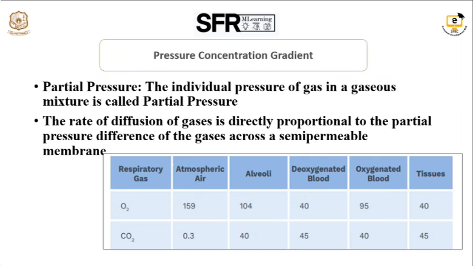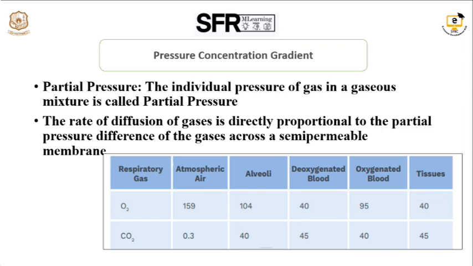Because the fresh air we inhale, which reaches the alveoli, has a partial pressure of oxygen of 104 and carbon dioxide of 40. The deoxygenated blood in the pulmonary arteries has a partial pressure of oxygen of 40. Deoxygenated blood means the oxygen level is very low and the carbon dioxide level is very high. So the partial pressure of oxygen is 40 and carbon dioxide is 45 here in the blood of the pulmonary artery. At the same time, from the alveoli, the pulmonary vein carries the oxygenated blood.